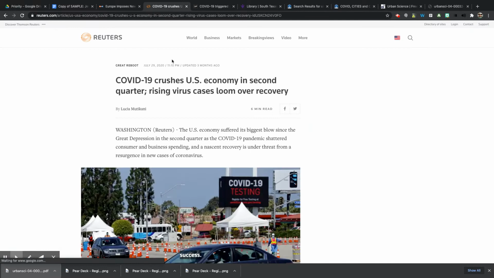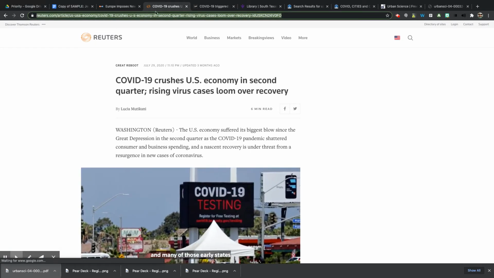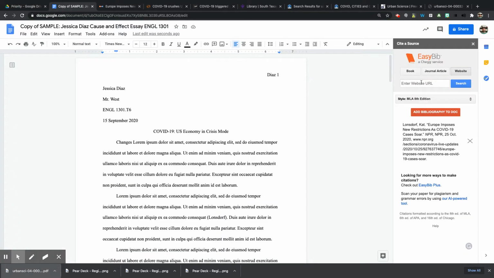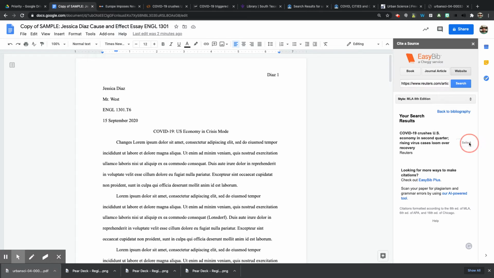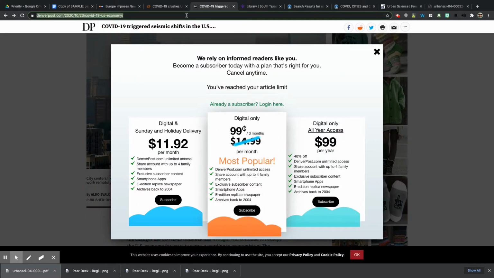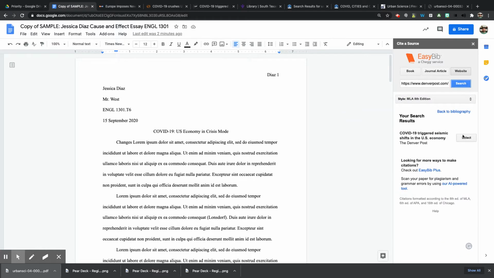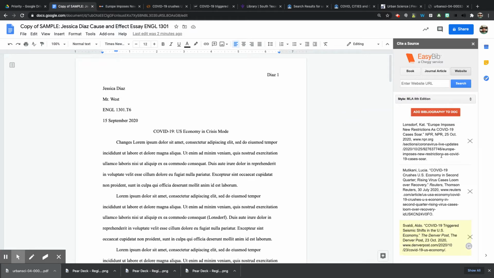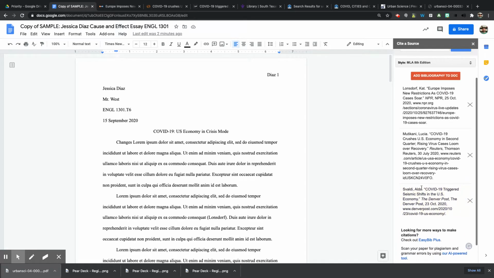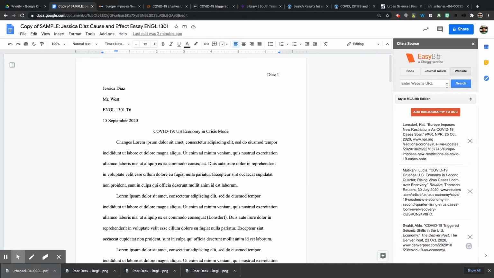Then I go to the Reuters article, copy that, go back to my paper, make sure I'm still on website, right? Drop the URL in there. Okay, that came up, right? The Denver Post article, even though now I'm not able to read it, but I did already get my information from it, so I can copy that URL, put that one in. It grabbed that one too. So it's starting to pull all my sources together. This is really cool.